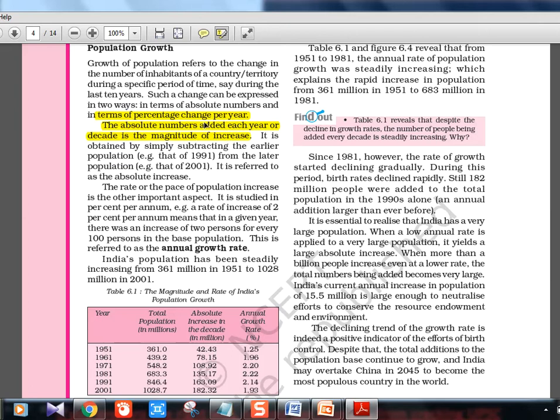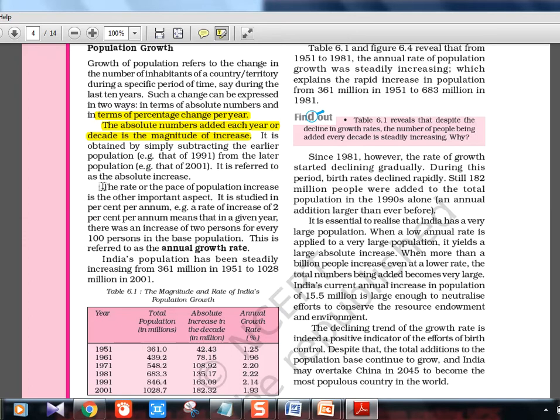And migration. If people are going from one place, like suppose Bengal, Bihar and all, people are going to the south, to Kerala, Tamil Nadu, because they offer higher wages and better living conditions. That migration will affect Bengal and also Kerala, because somewhere it's increasing, somewhere it's decreasing. So that is actually relative. That change is called magnitude of increase, or magnitude of decrease, you can say.